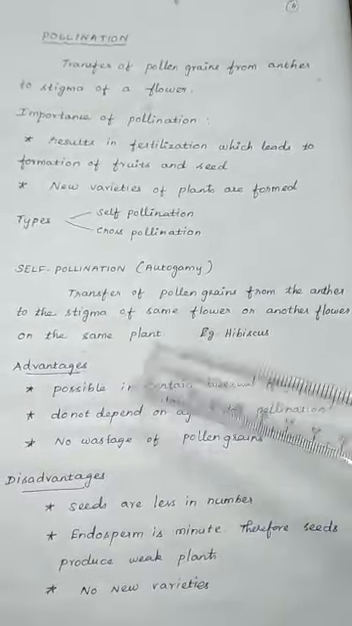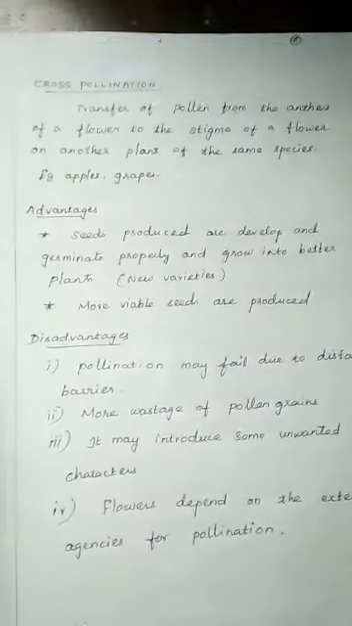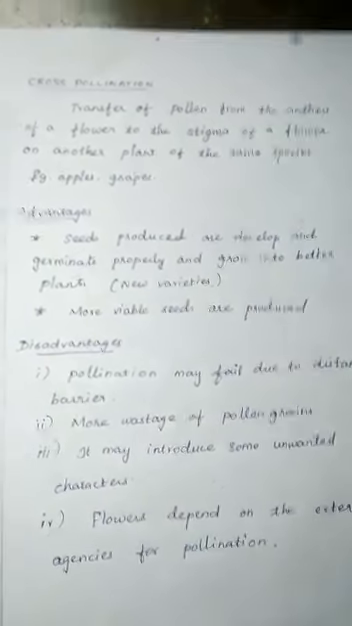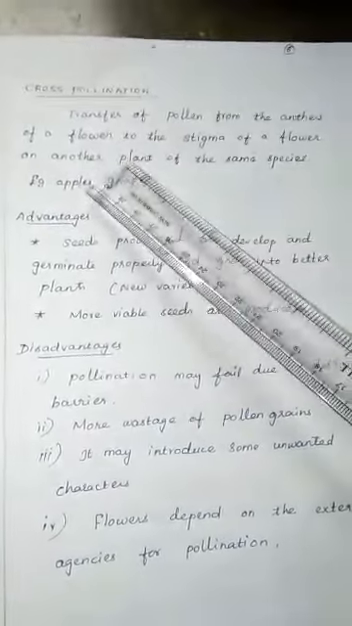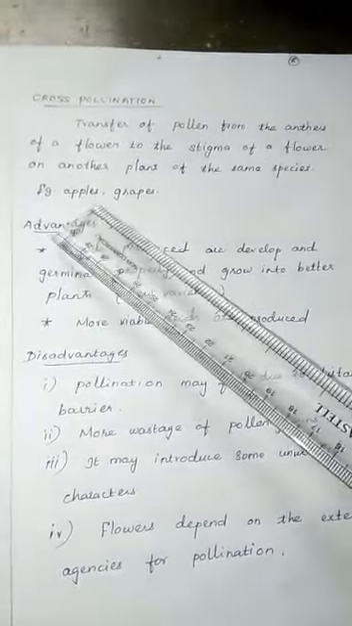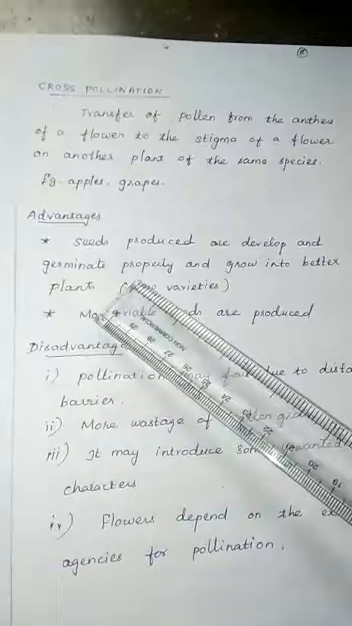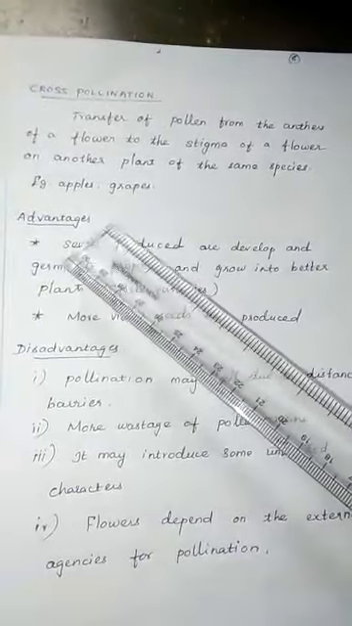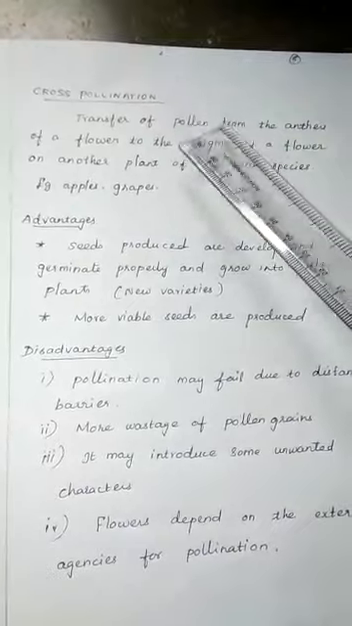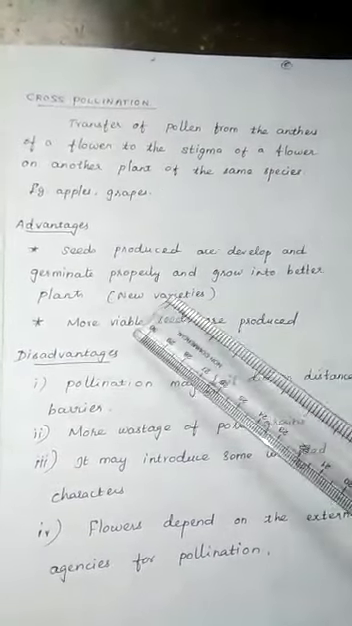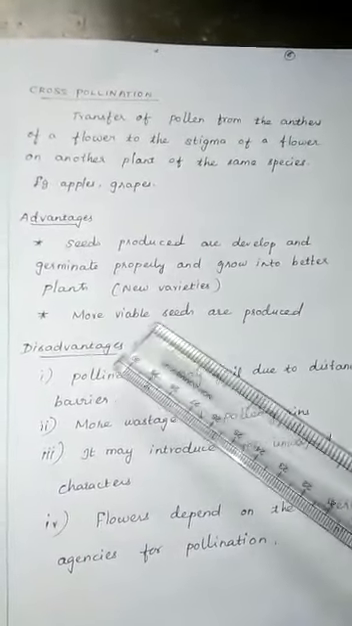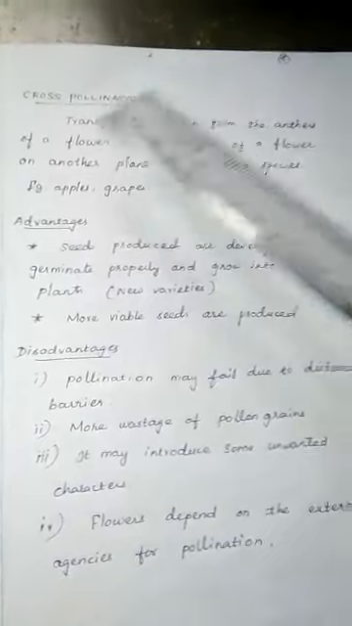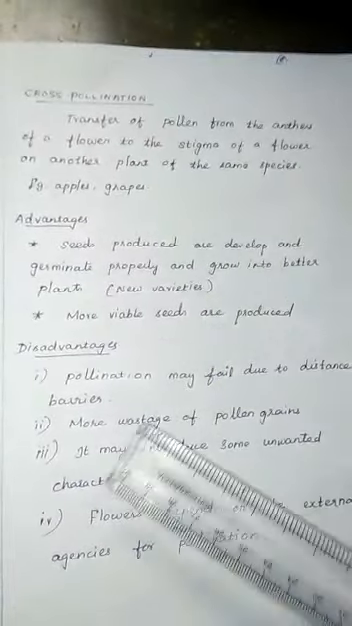Then what is cross-pollination? Transfer of pollen grain from the anther of a flower to the stigma of another plant but of the same species. Example, apple and grapes. Here advantages: seeds produced because of cross pollination develop and germinate properly, and result in a better plant. New varieties will be formed, and more viable seeds will be produced. Then what are the disadvantages?